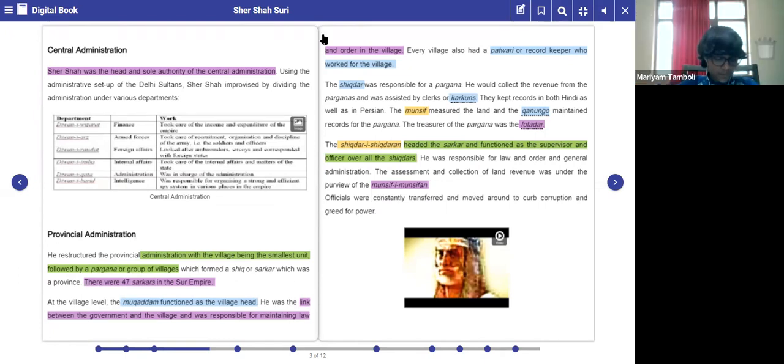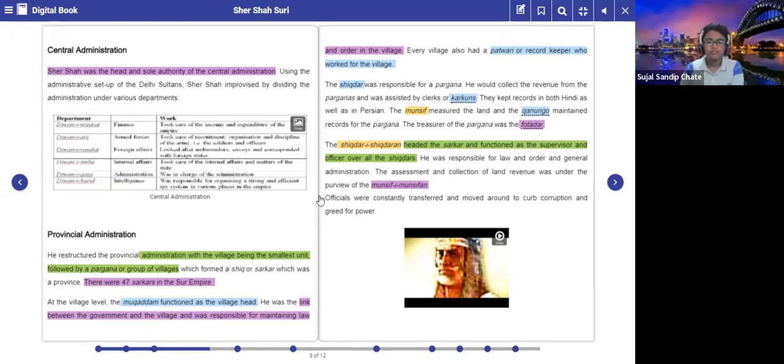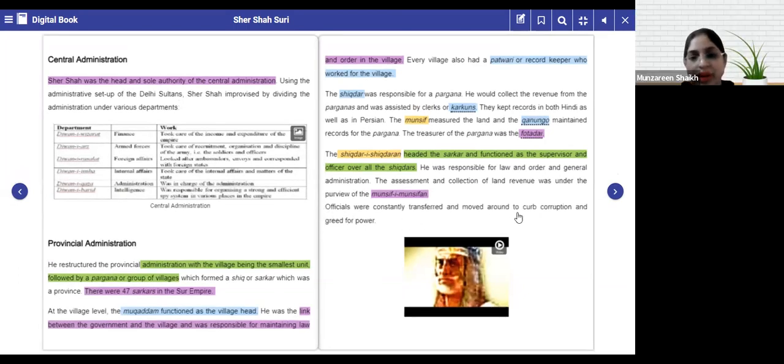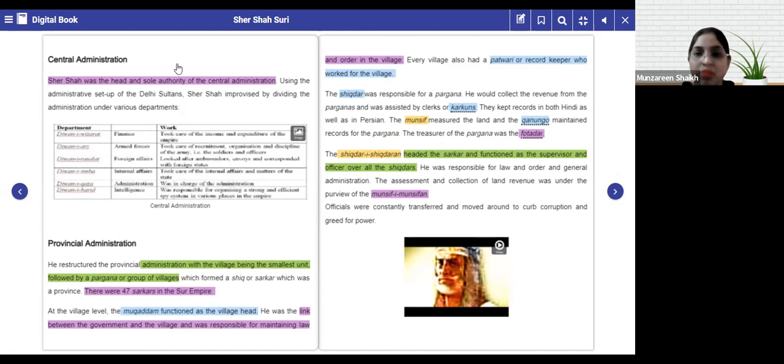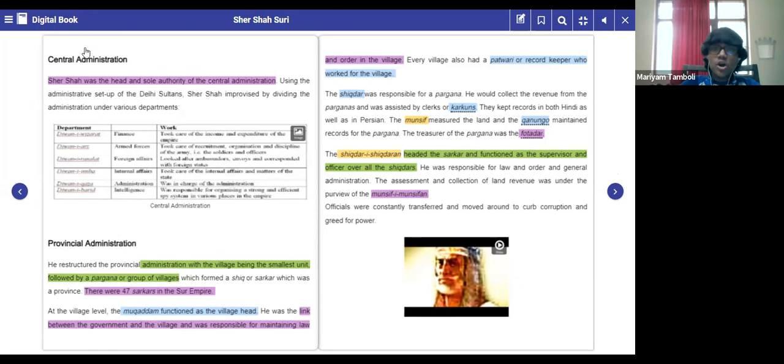Next: officials were constantly transferred and moved around to curb corruption and greed for power. Now, in your societies, if you have watchmen, after every 15 days or 8 days the watchman changes, right? Yes, ma'am. And you will never see that security again. They keep on rotating in the area, and they go on to the next building, other society, right? So why do you think they do this? So that they do not become greedy, ma'am, and do something which they shouldn't have done.